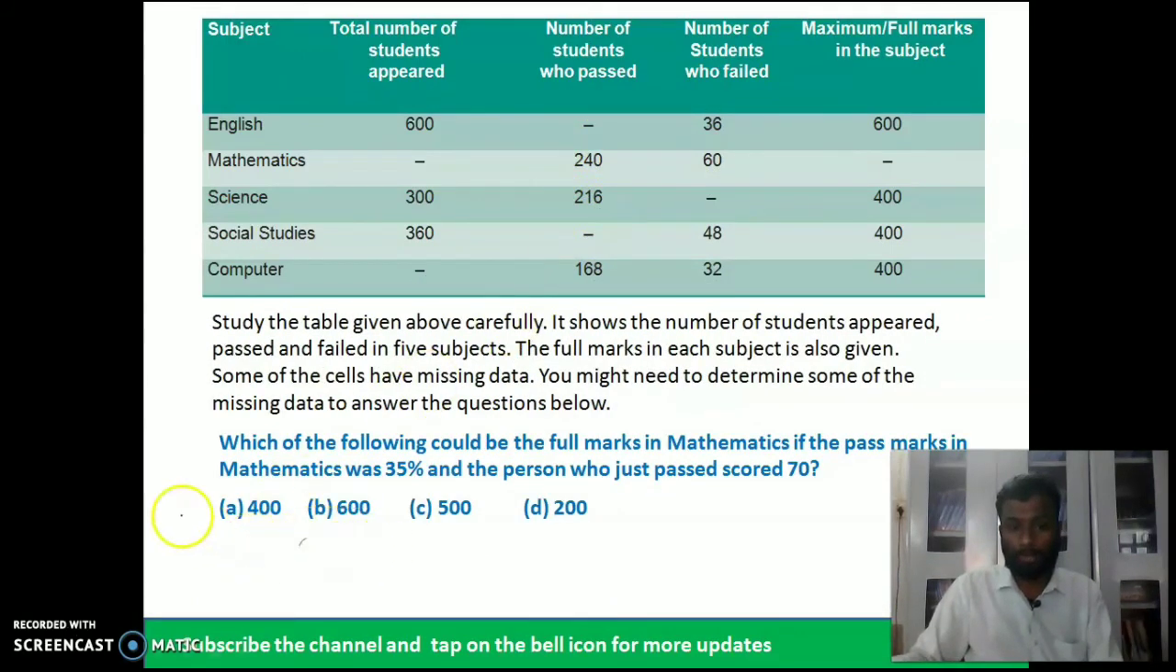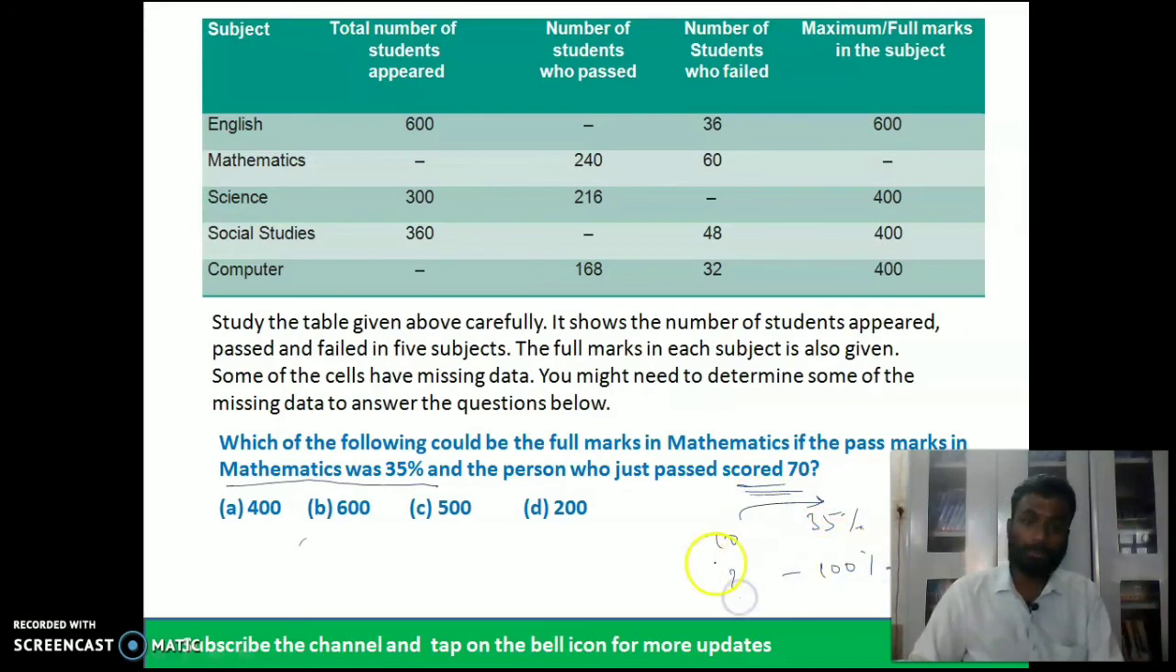The student has passed mathematics, and the pass percentage is 35%. So the person who just passed scored 70. The person scored 70, he just passed, and the pass percentage is 35. So now what is the value of 100% then?